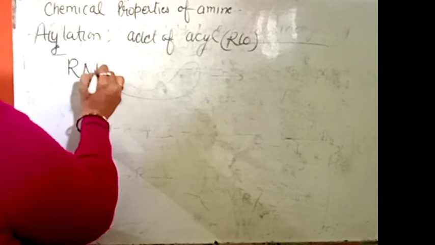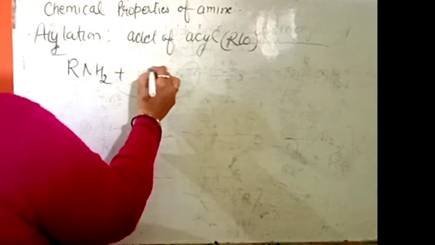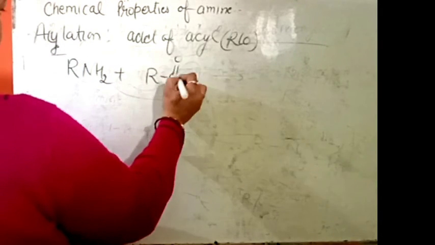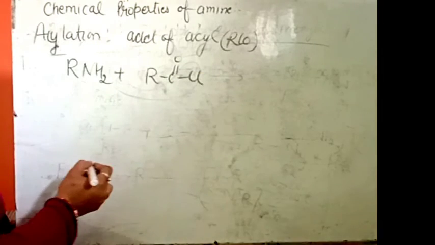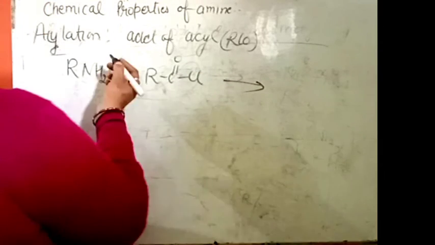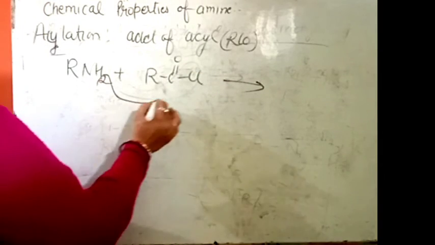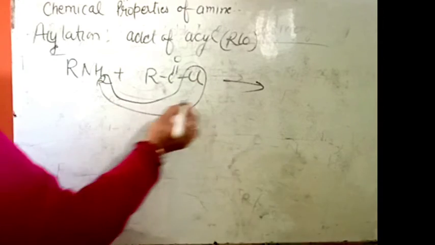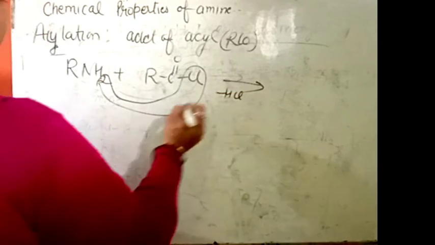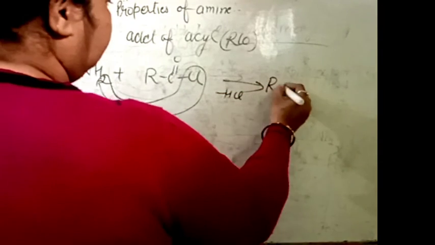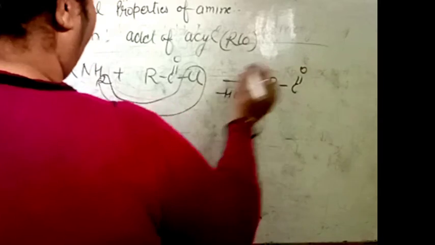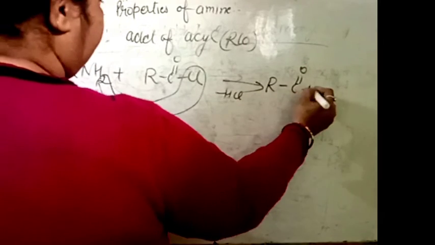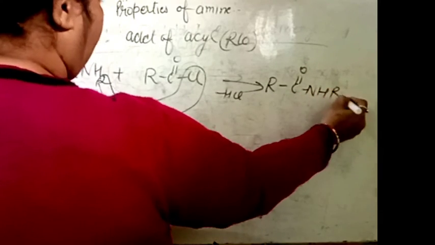This is the amine group. The acyl group we can take from an acid chloride. This is the acid chloride. H from the amine and Cl from the acid chloride is removed in the form of HCl. And what happens? That RC double bond O side is joined with NHR.